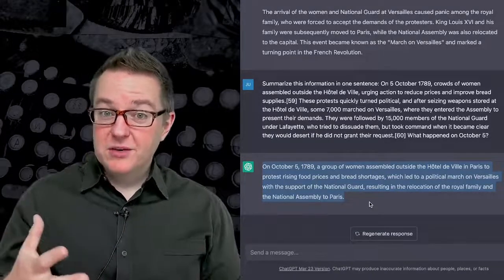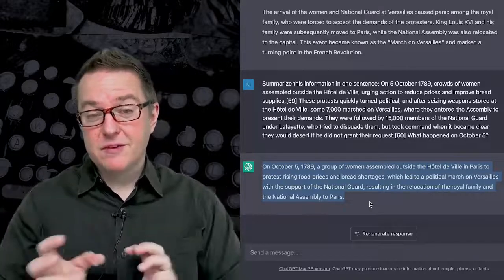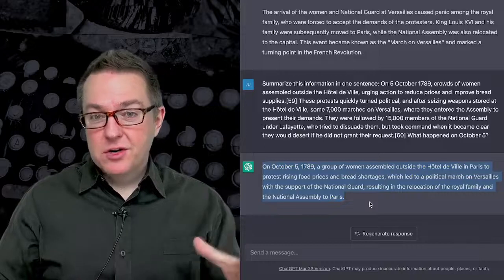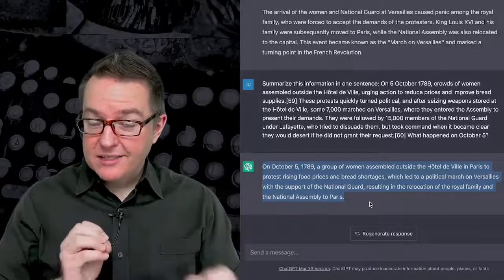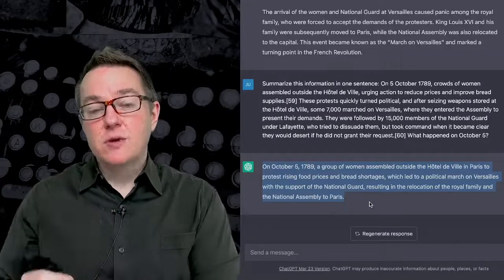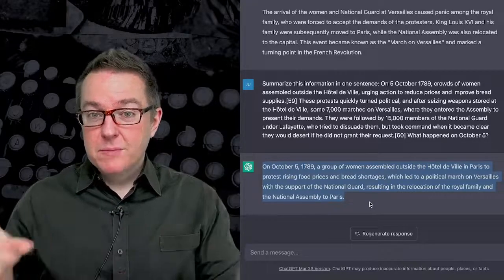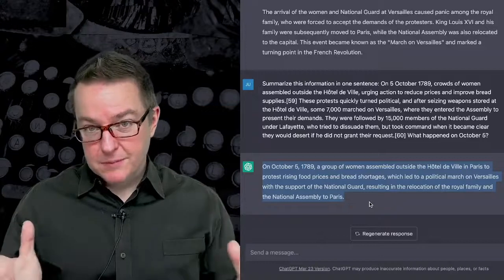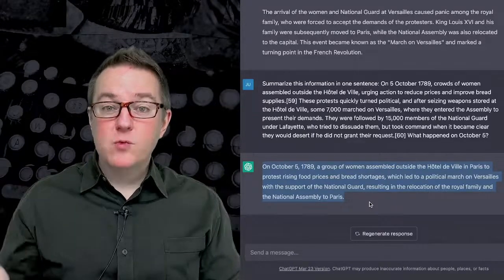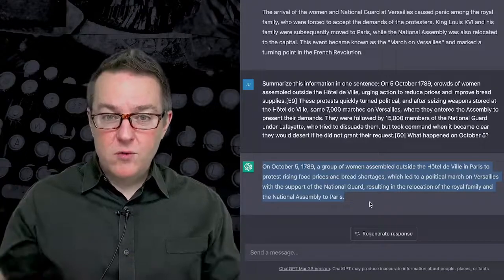So one way we can do it is we could actually take all the different pieces of information and we can ask ChatGPT or another large language model to summarize that information for us. And then we can take that summary and reuse it later. And we can put together several summaries, for example.